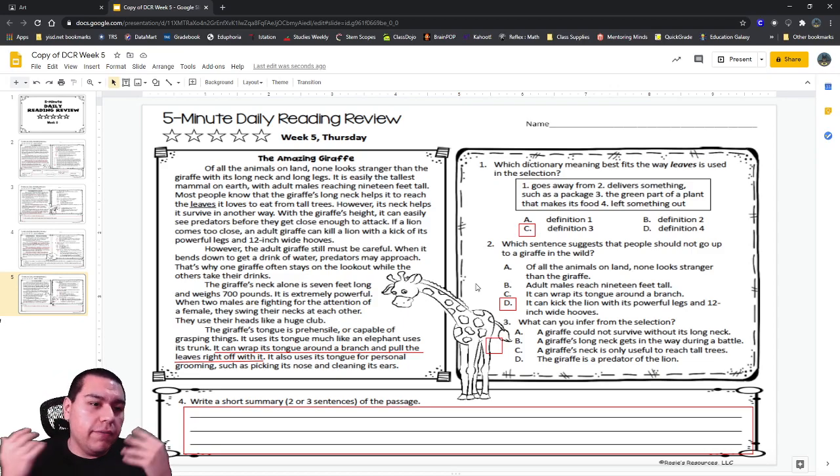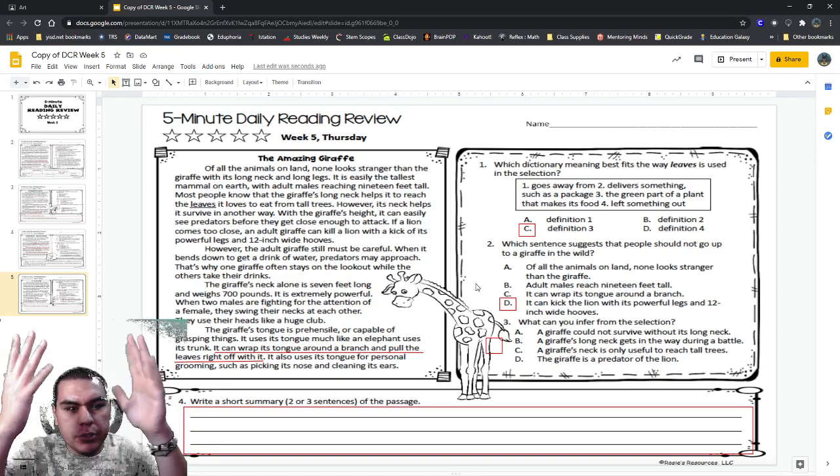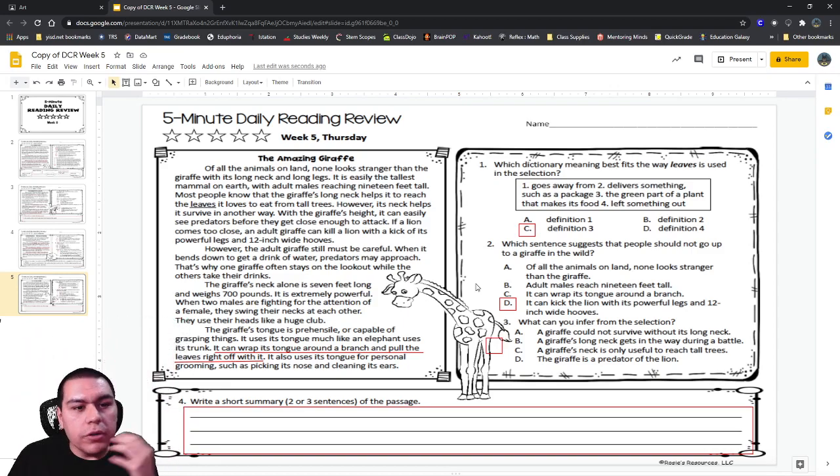Or if mom or dad walks in and there's paint spilled on the floor, on the walls, and they go, "Who was playing with paint?" And your hands are all blue and green and purple. Well, they might have a very good idea about who was the one playing with the paint. But in this case, this selection, what can we infer? What can we guess after reading this passage?